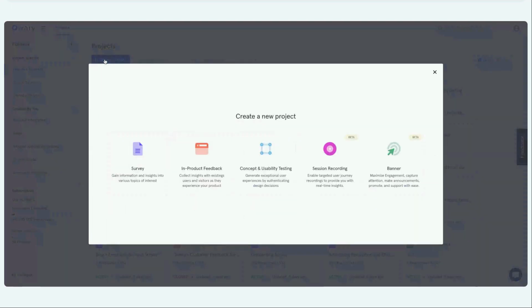So when you click on create project now, earlier in 2022 we only had one option, survey. In 2023, we introduced 4 more options for project type: in-product feedback, concept and usability testing, session recording, and product banners.